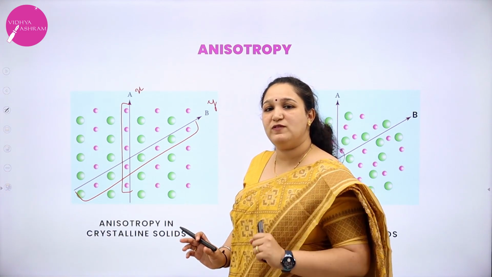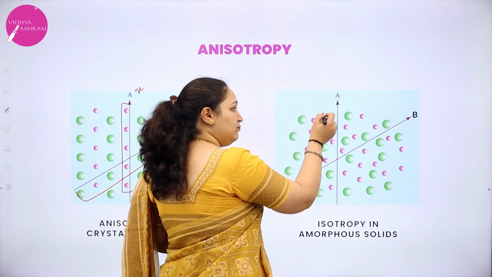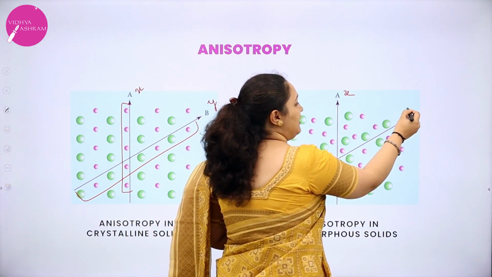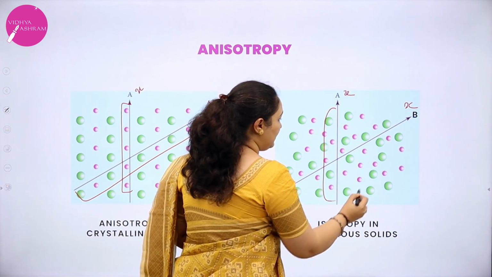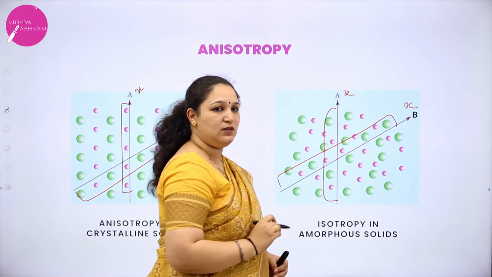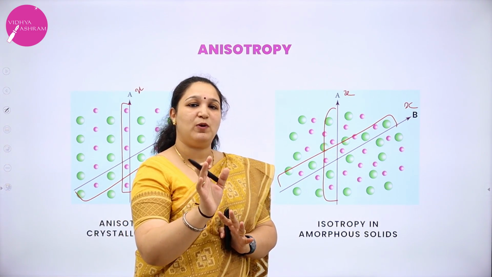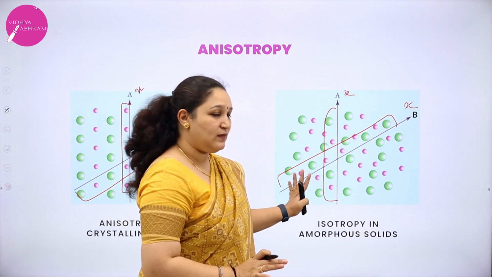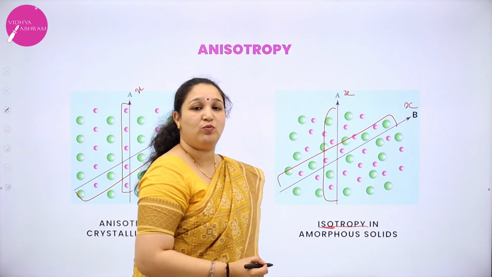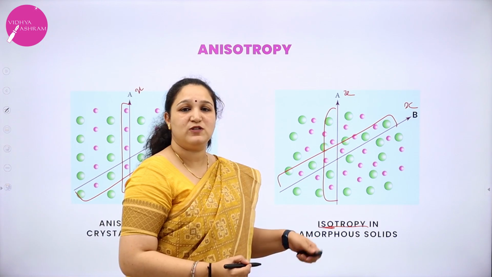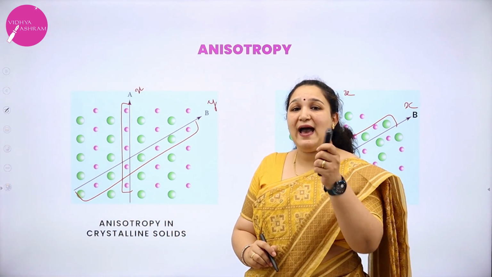Whereas if I take an amorphous solid and measure its physical property, in this A direction I will get the value X, and in B direction also I will get the value X. Here also I will get a similar value. So as I change the direction, the value of the physical property will not change in an amorphous solid. That's why they are called iso. Iso means same. Isotropy. Amorphous solids show isotropy, whereas crystalline solids show anisotropy.